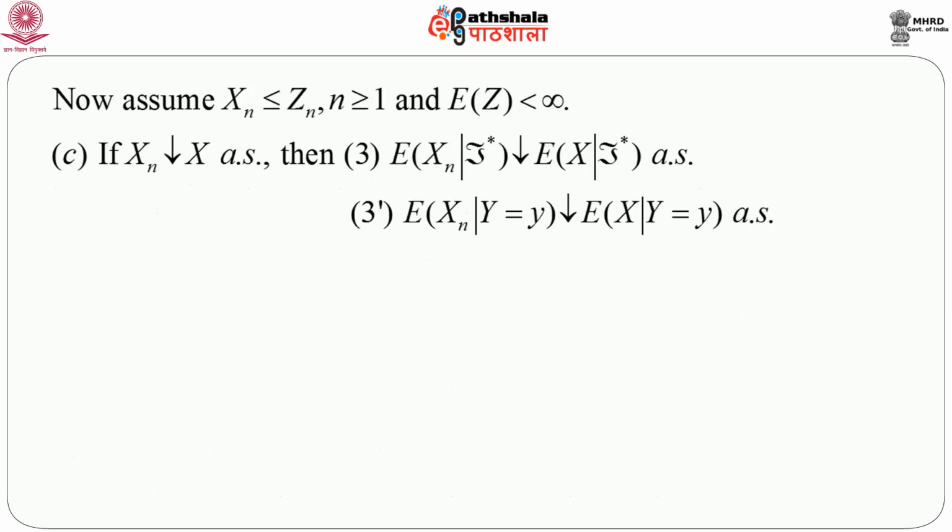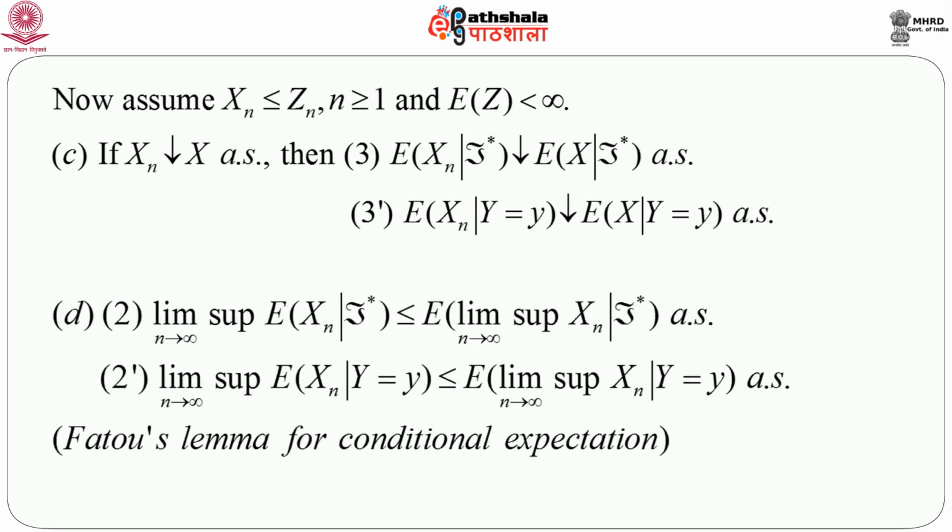So, first assume that Xn is less than or equal to Zn for n greater than or equal to 1 and expectation of Z is less than infinity. Then, like the monotone convergence theorem, we can immediately have: if Xn decreases to X almost surely, then expectation of Xn given F star decreases to expectation of X given F star almost surely, or expectation of Xn given Y equals small y decreases to expectation of X given Y equals small y almost surely.